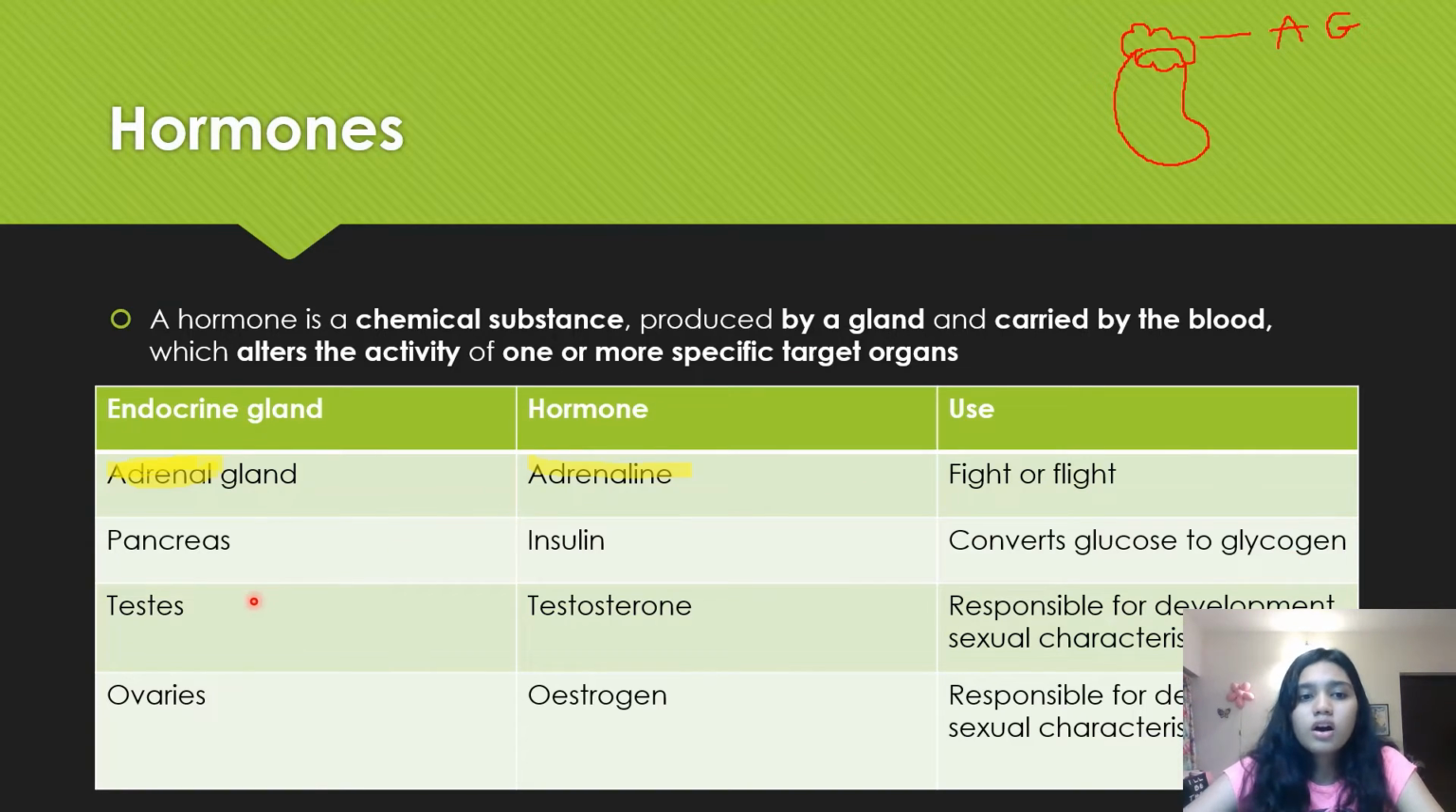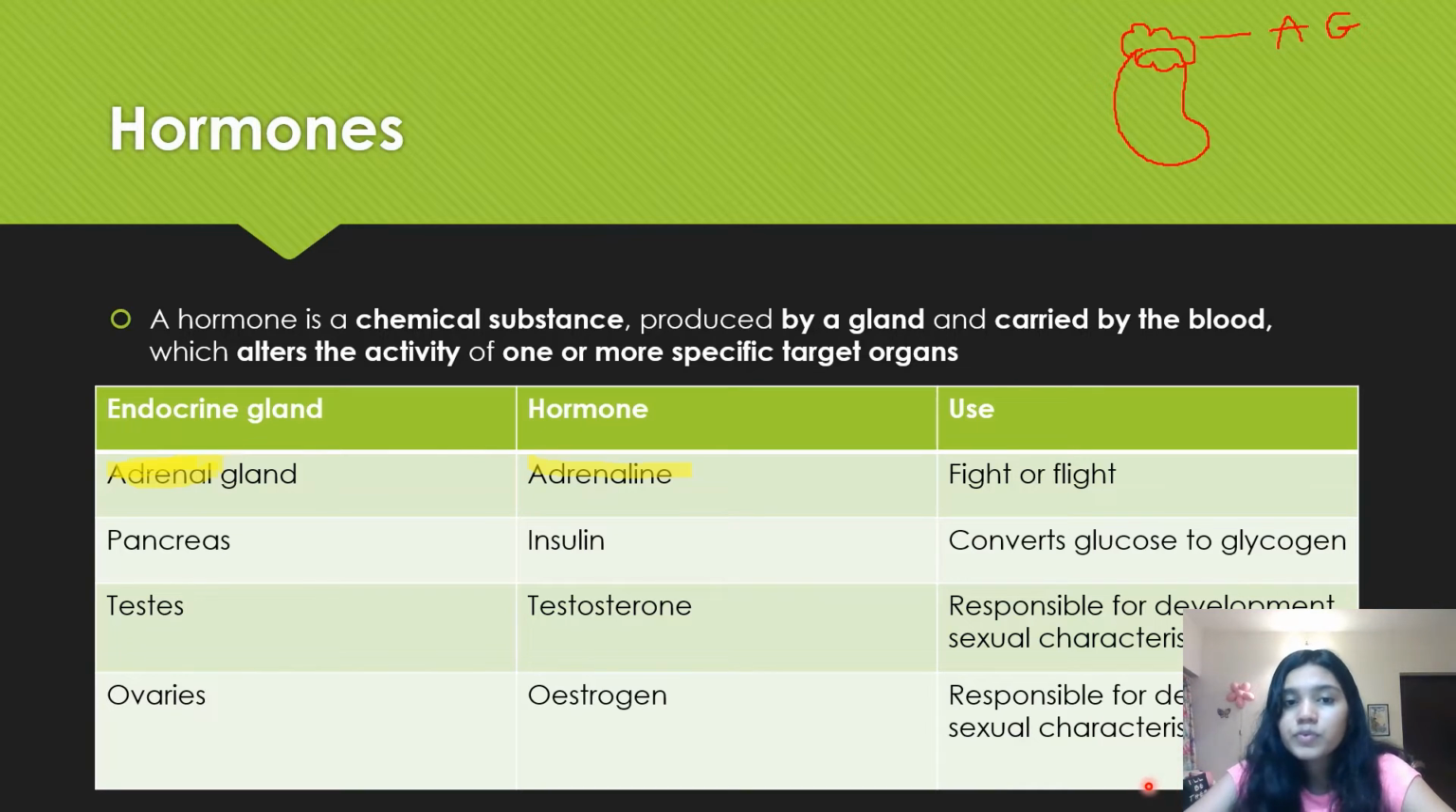Now testosterone, this you would have learned in grade 7 or grade 8 for reproduction. Testosterone is produced by the testis in males. It's only produced in males because only males have the testis. And it is responsible for the development of sexual characteristics in males. And estrogen, which is produced in ovaries, which is only in females, is responsible for the development of secondary sexual